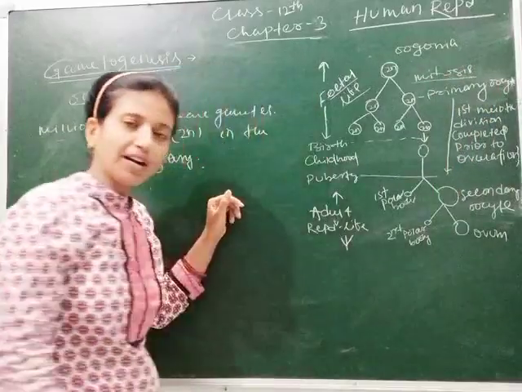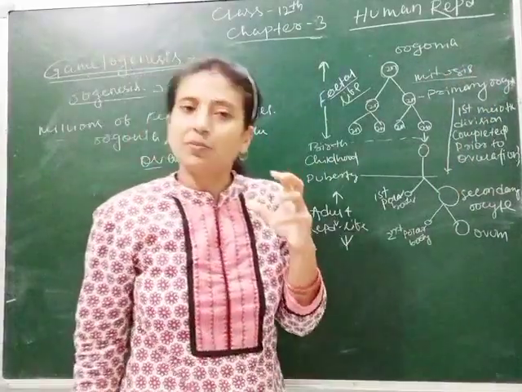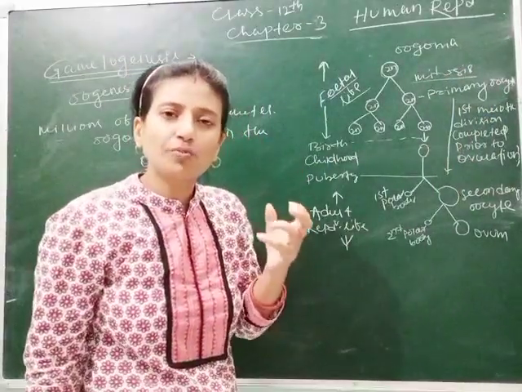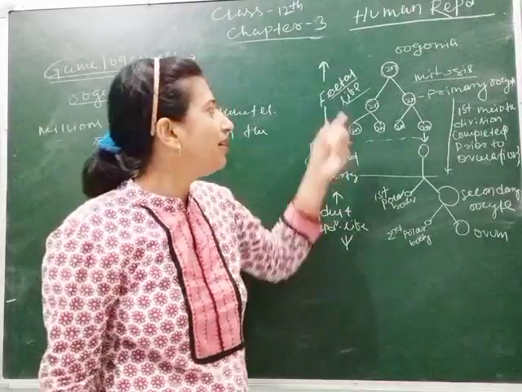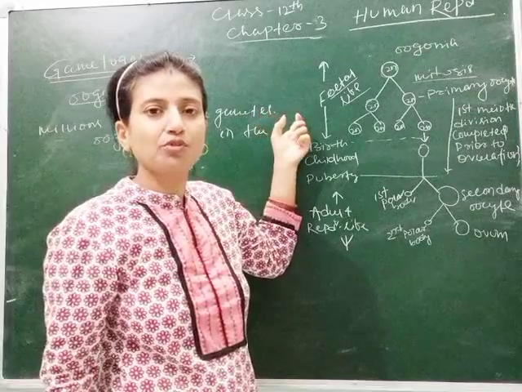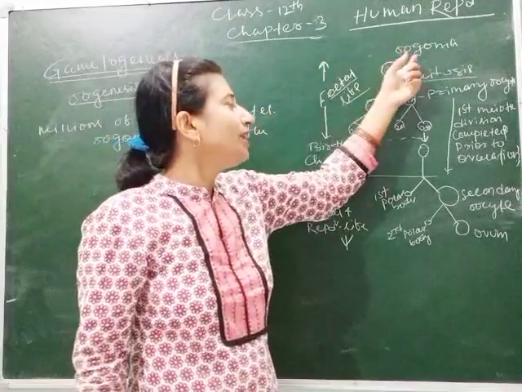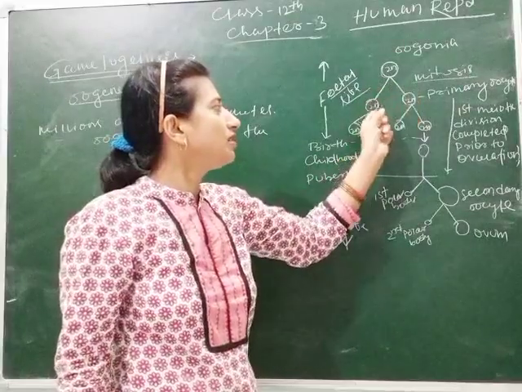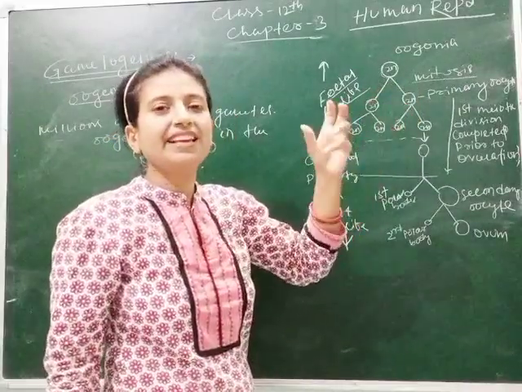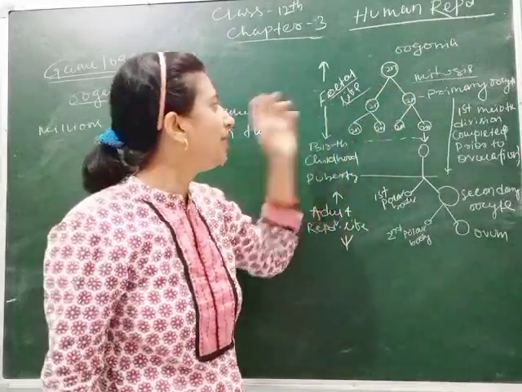Like in spermatogenesis, where the spermatogonia go through mitosis for increasing the number, here also the same process occurs. Here the oogonia first go through mitosis, that is equational division, due to which many gametes are formed during the fetal life.